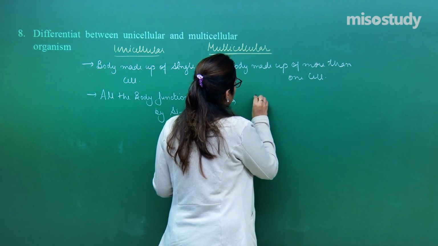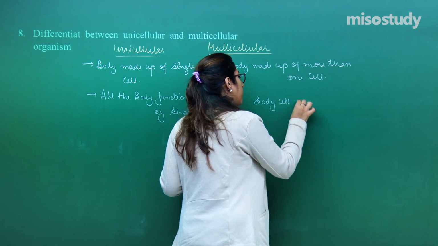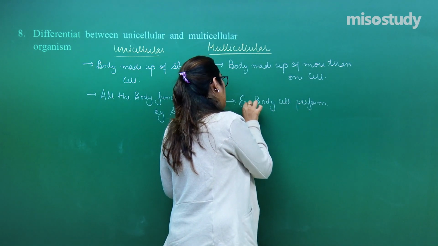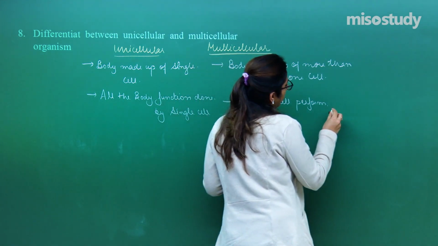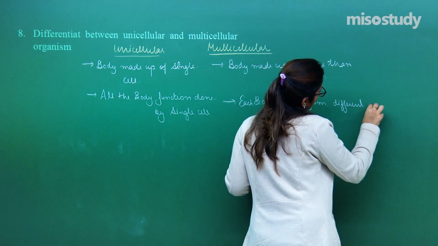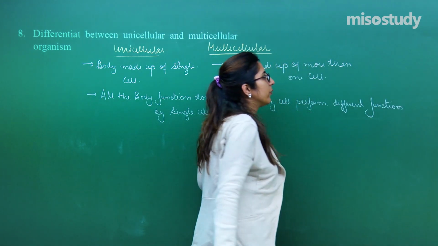So, in multicellular organisms, each body cell performs a different function. Right?